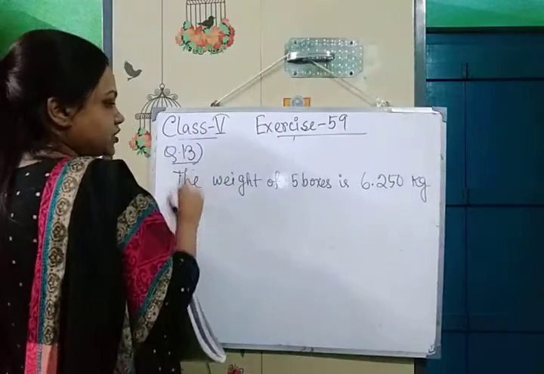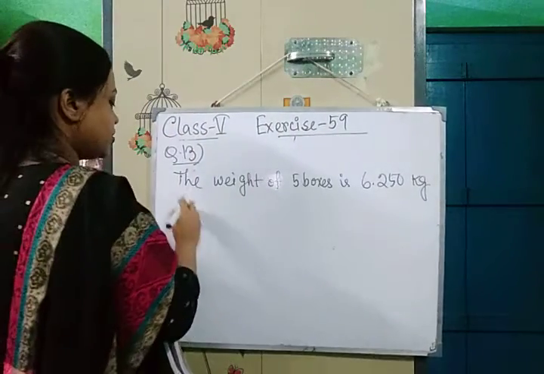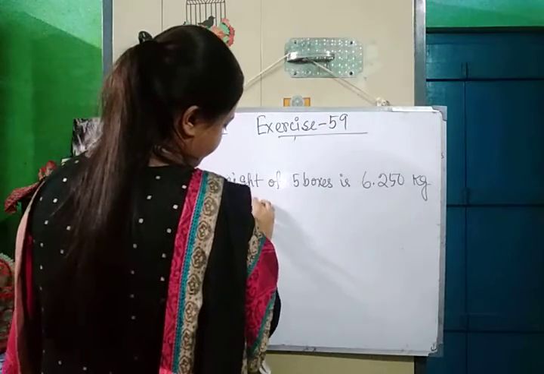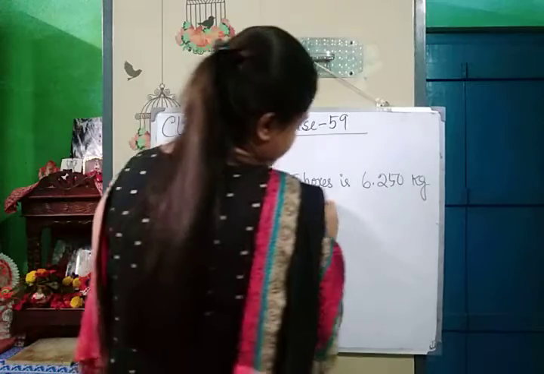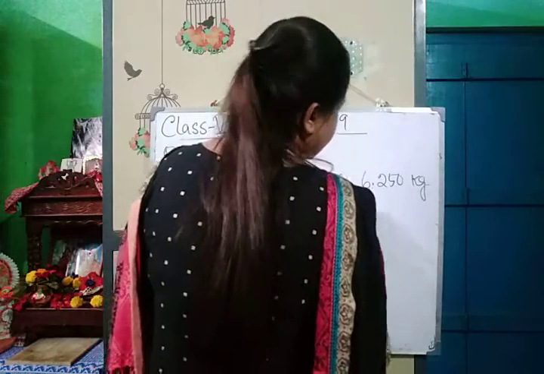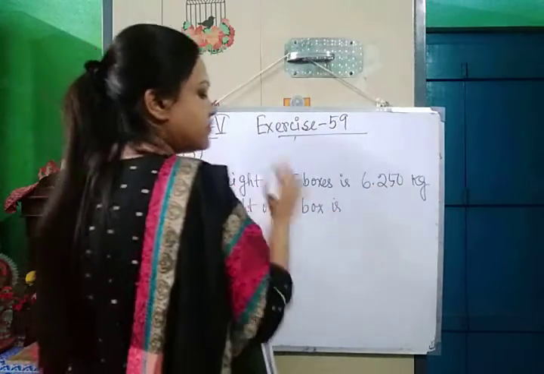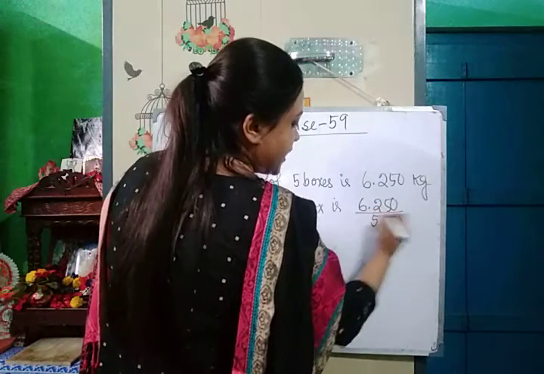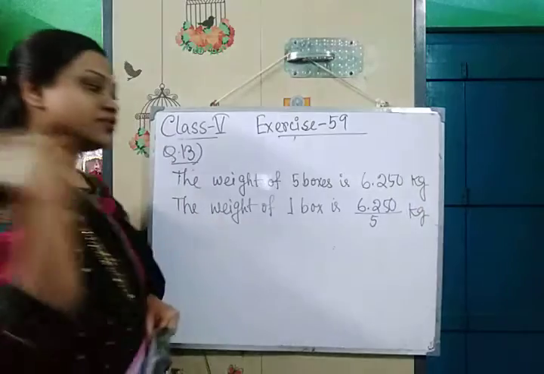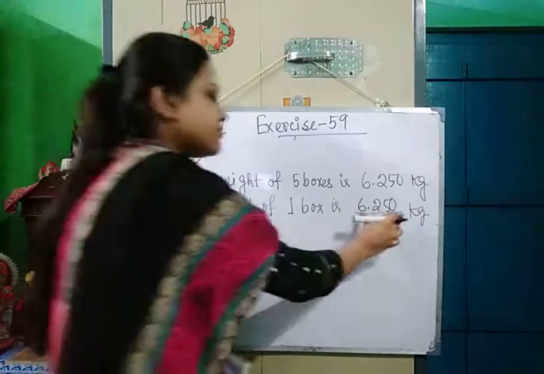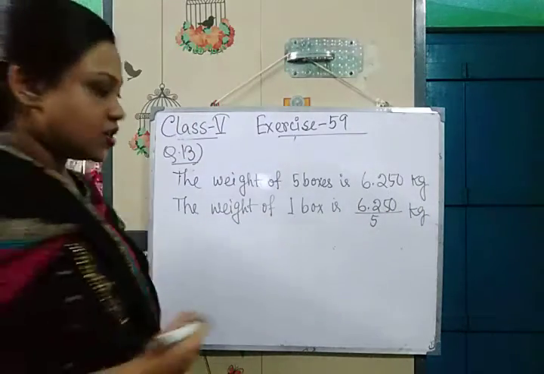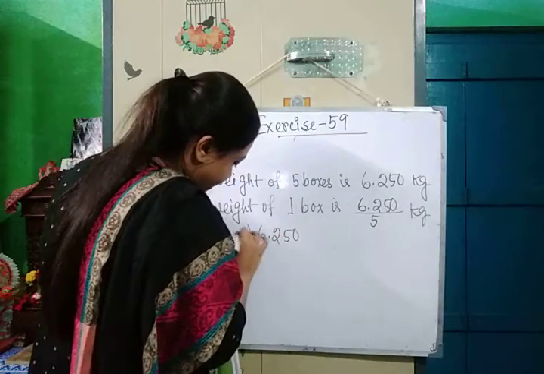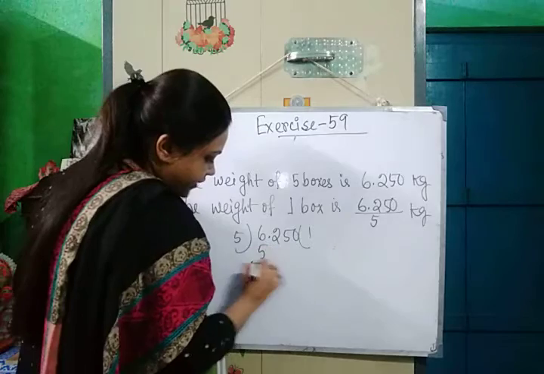First we will find out the weight of one box in unitary method. So the weight of one box is 6.250 divided by 5 kg. So first I am finding out this answer. 5 ones are 5. 1 remainder.